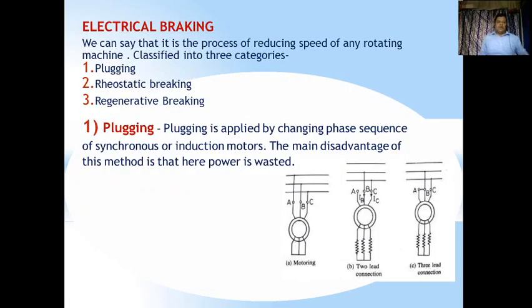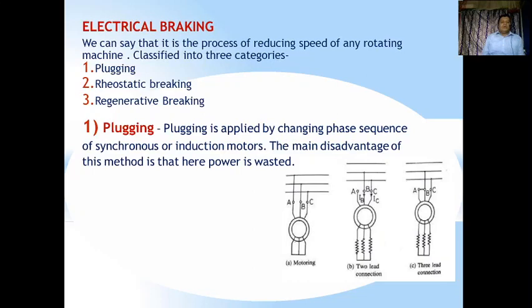Now talking about electric braking, this is the process of reducing the speed of any rotating machine. Anything that is running, if you apply brake, comes to rest. So electric braking is also a type of braking. There are three categories of electric braking: number one is plugging, number two is rheostatic braking, and number three is regenerative braking.